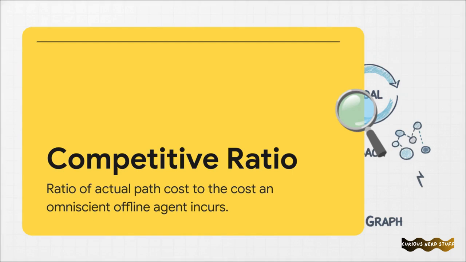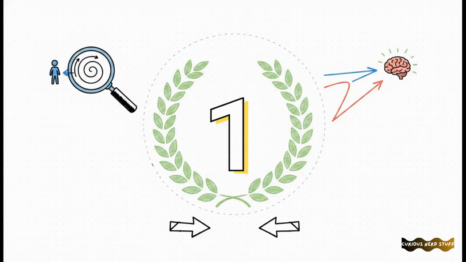We calculate the competitive ratio by taking the total actual path cost that our active online explorer incurs, and we divide it by the path cost that an omniscient offline agent would incur to solve the exact same problem. This omniscient agent acts as a perfectly informed planner that knew the entire map and all the obstacles beforehand. So what we are fundamentally measuring here is the penalty the agent pays for its initial ignorance. The absolute holy grail of online search algorithms is to drive that competitive ratio down to exactly 1. If an algorithm achieves a competitive ratio of 1, it means the actual physical cost incurred by the initially blind online agent is perfectly equal to the optimal cost achieved by the omniscient agent. Basically, the agent navigated perfectly on the fly as if it had a map all along.